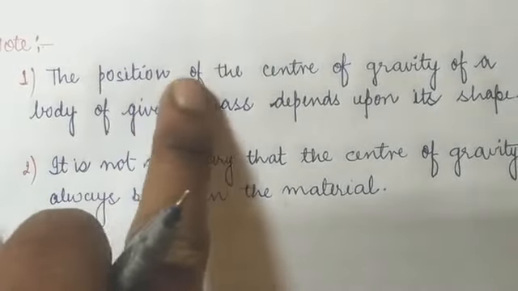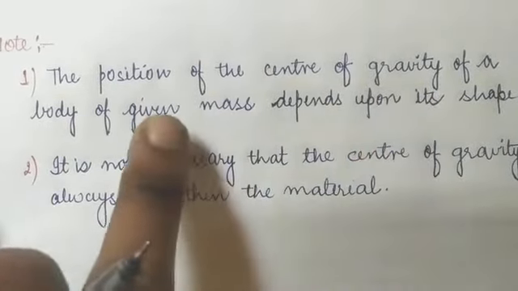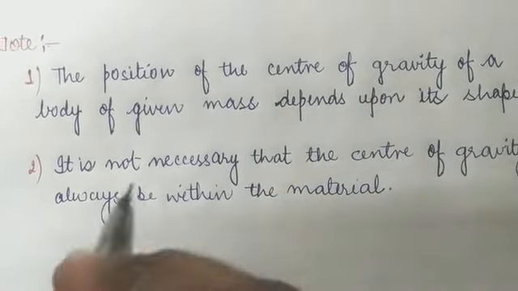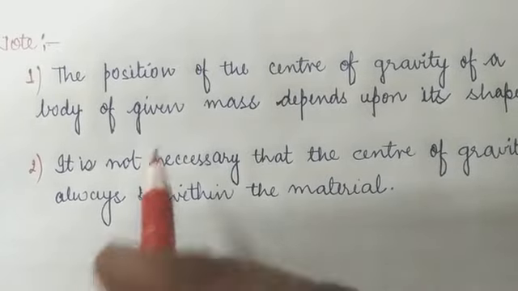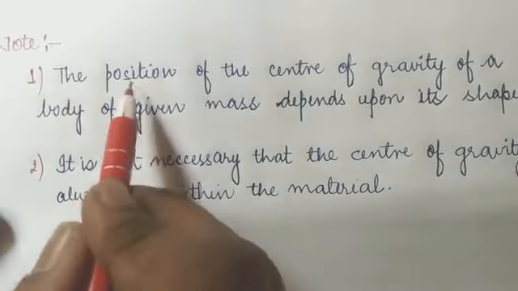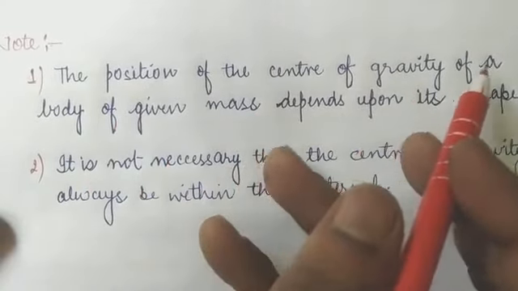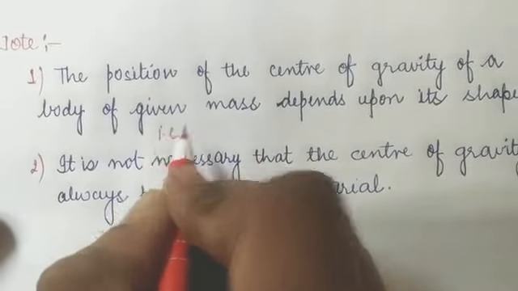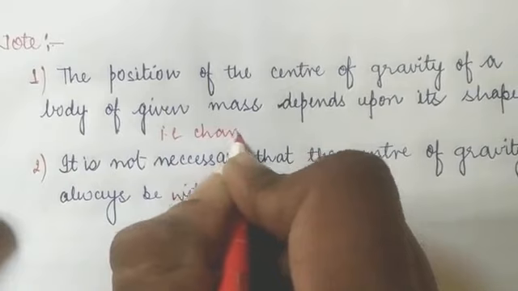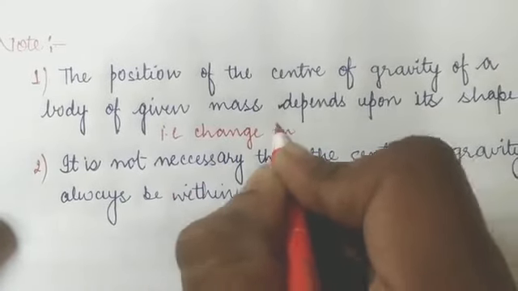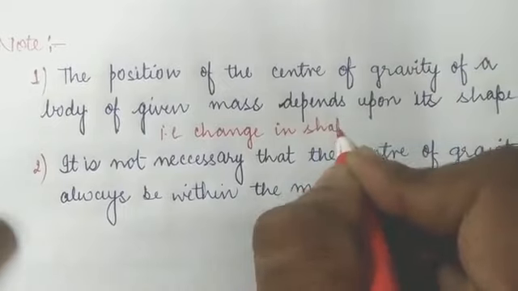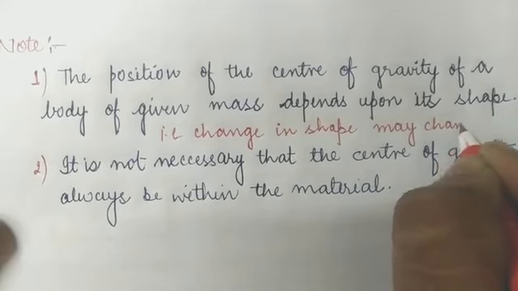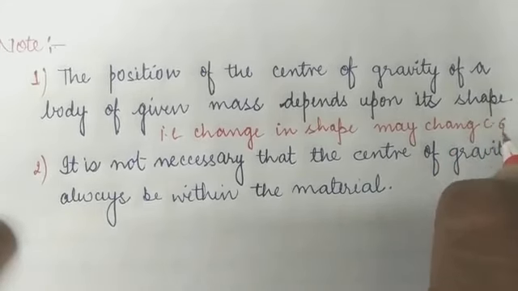The position of the center of gravity of a body of a given mass depends upon its shape, that is, a change in the shape may change the center of gravity of the object.